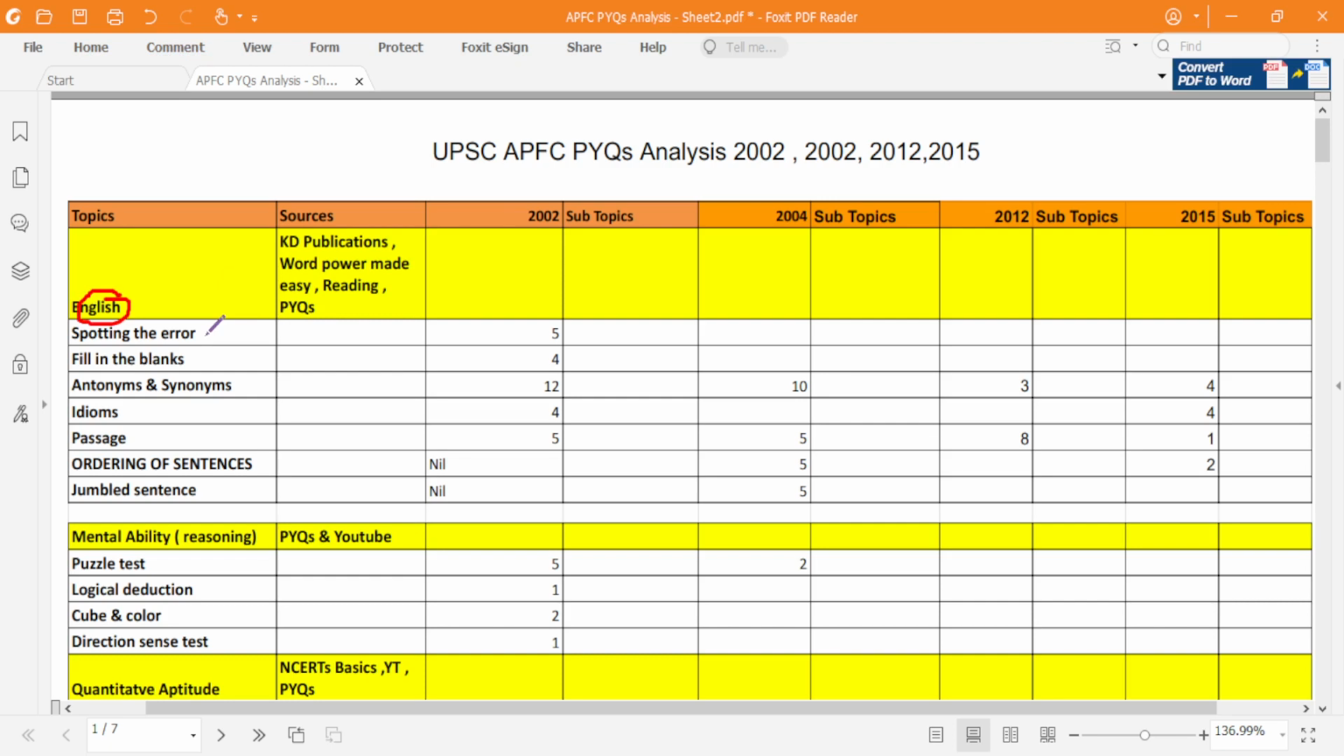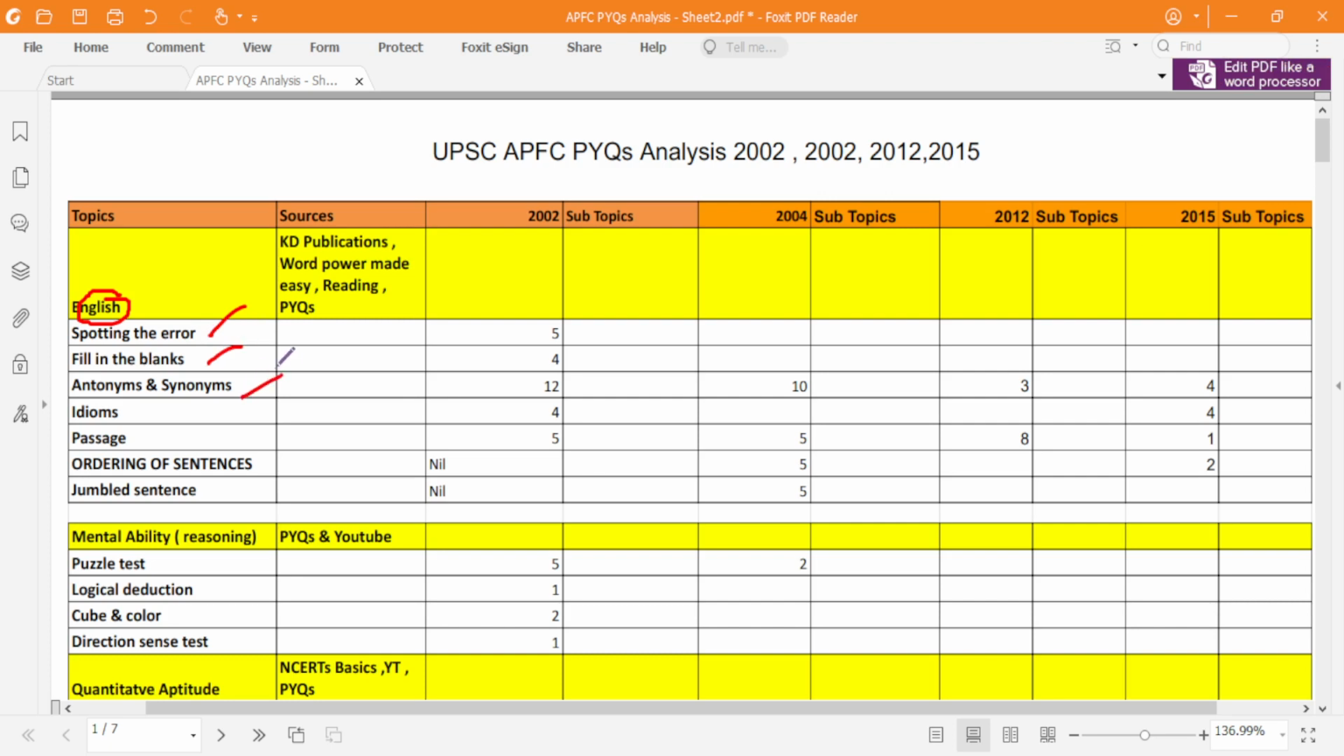See, English has spotting the error questions, in which you should be well versed with the grammar. Okay, spotting the error basically will check your grammar knowledge. They'll give a certain sentence, and you have to identify which particular part of the sentence is wrong. So that is checking your grammar knowledge. Second, fill in the blanks is also checking your grammar knowledge.